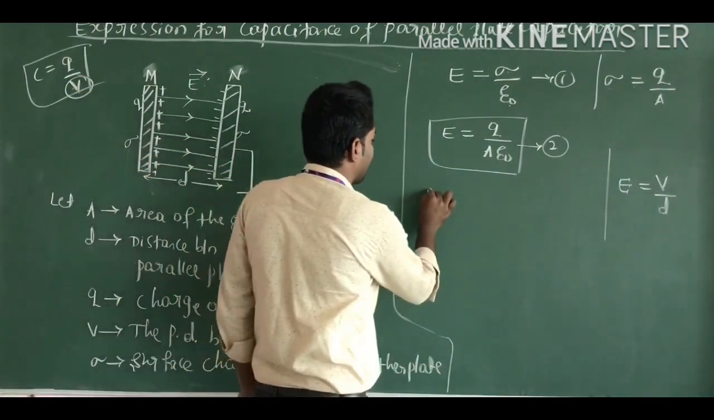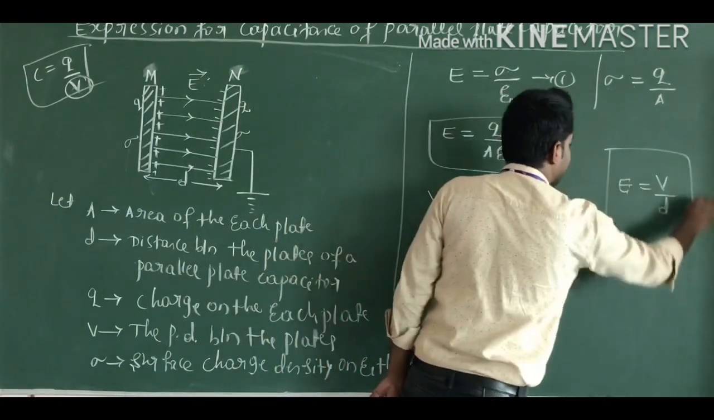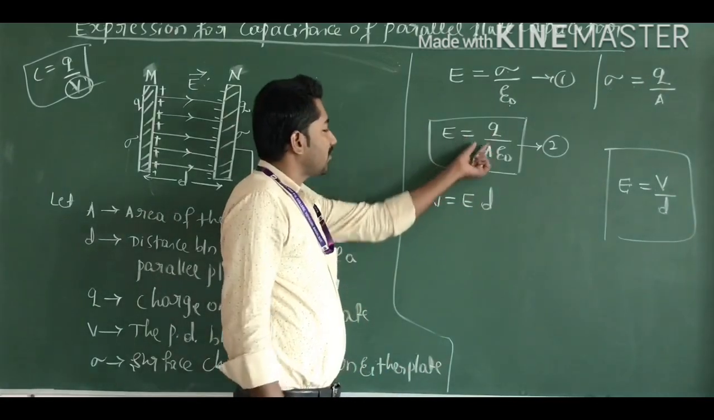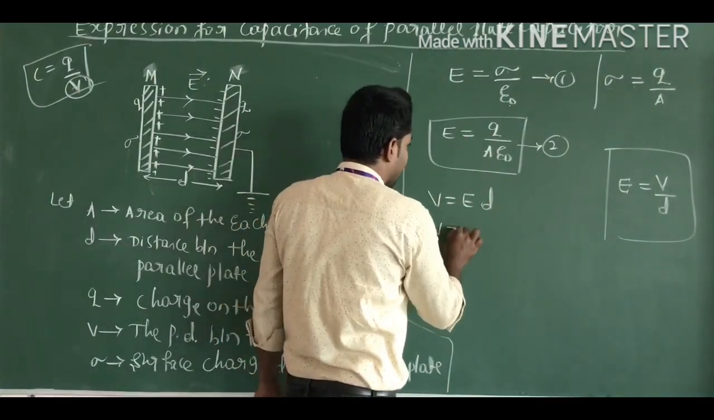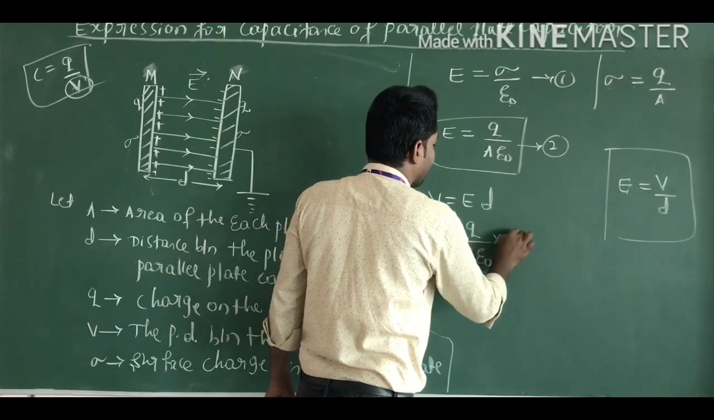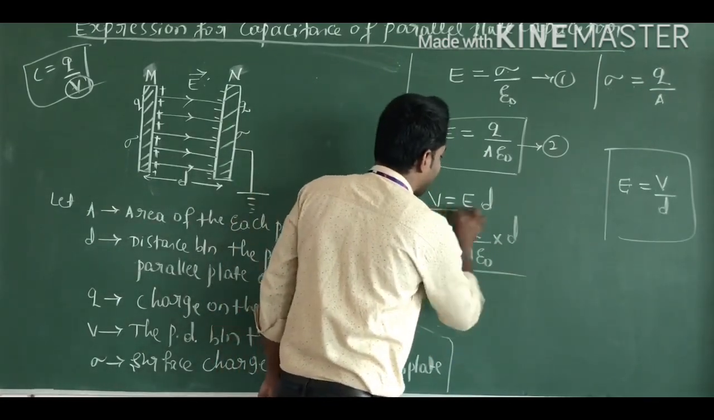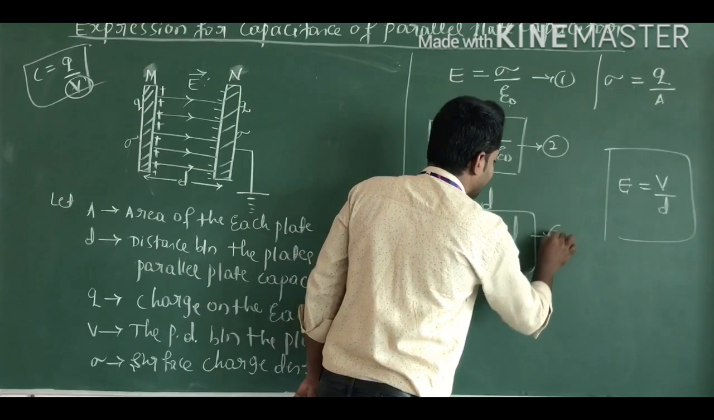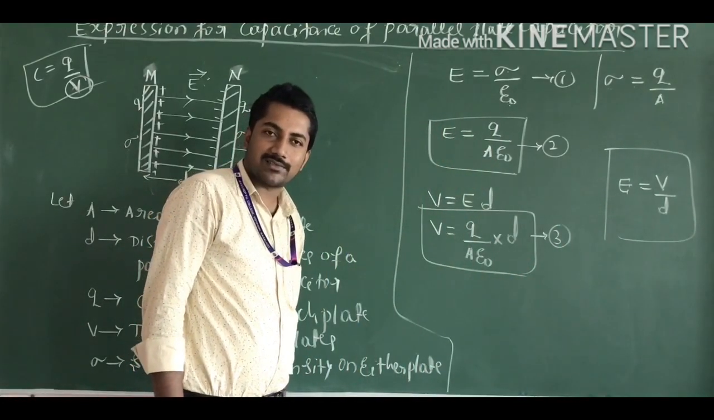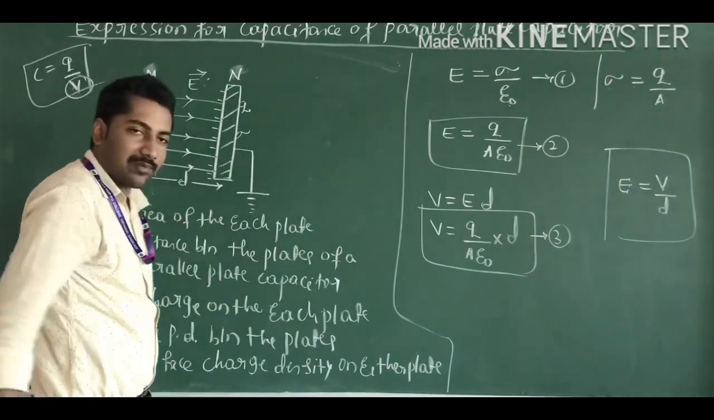Then I can write the equation here: V is equal to E into D. From using this formula, E is equal to V by D, we get V is equal to E into D. Substitute this value in this equation, we get V is equal to Q divided by A into epsilon naught into D. This is equation number 3. Now we get the potential difference across the ends of the conductor, or potential difference between two parallel plates.